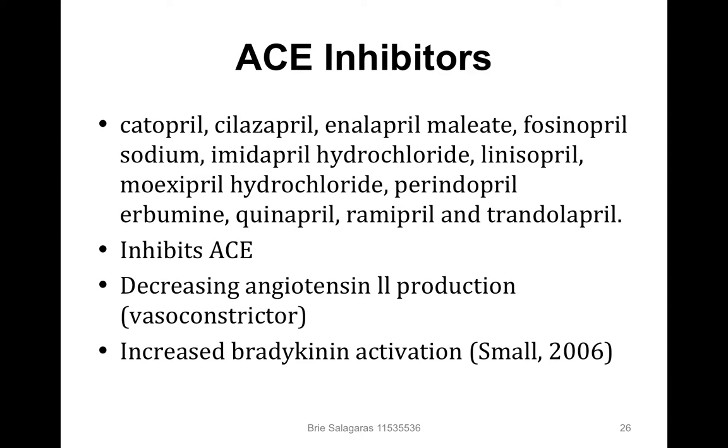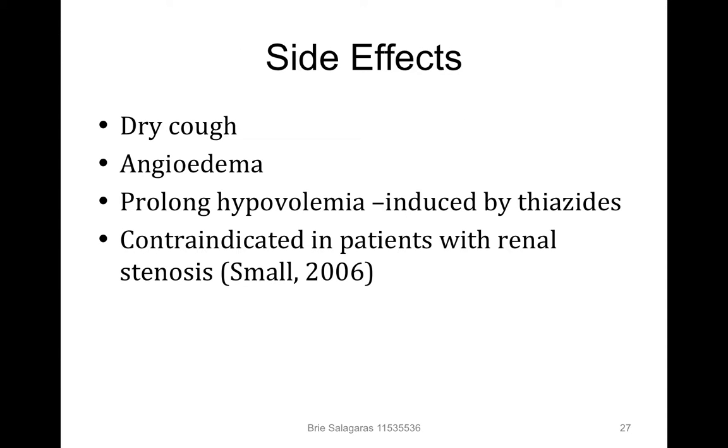Angiotensin-converting enzyme inhibitors decrease angiotensin II production. ACE catalyzes the conversion of angiotensin-1 to angiotensin-2, which is a vasoconstrictor, and promotes the release of noradrenaline, which stimulates aldosterone secretion whilst inactivating bradykinin, a vasodilator. However, these are contraindicated with thiazides and beta-adrenergic receptor blockers. Side effects include dry cough, angioedema, prolonged hypovolemia, and they are contraindicated in patients with renal stenosis.